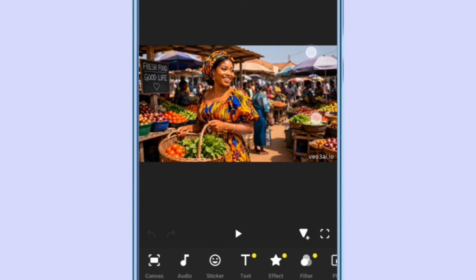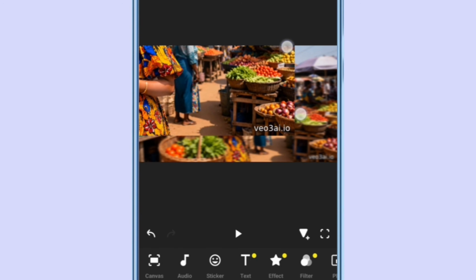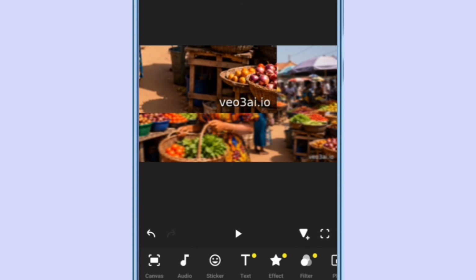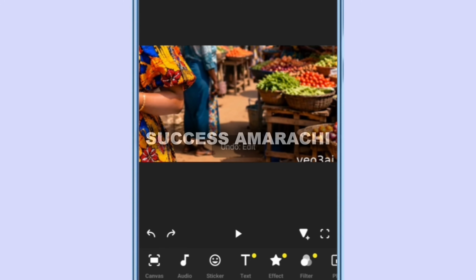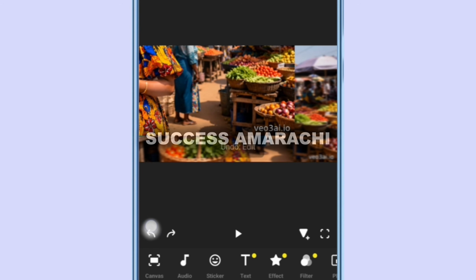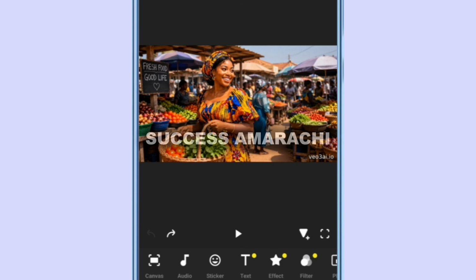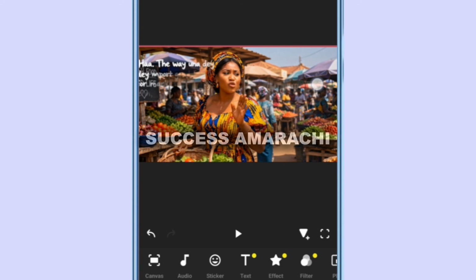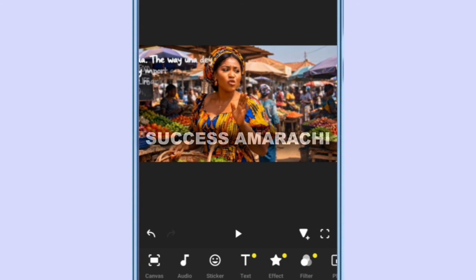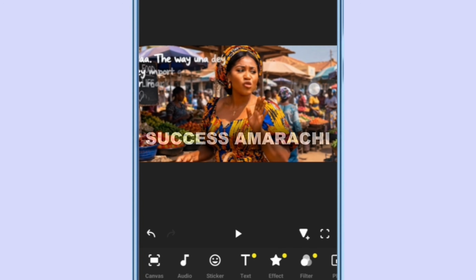As you can see the watermark right here, let me zoom it. Some of you don't even know what is watermark. You can see this Veo 3 AI dot, that is what is called watermark. All right, let me go back. I'm not teaching you how to edit, so I believe you people know how to edit, right? So right now, to remove this watermark, all you need to do is to just zoom this video a little. That is all. You can even zoom it more, right?